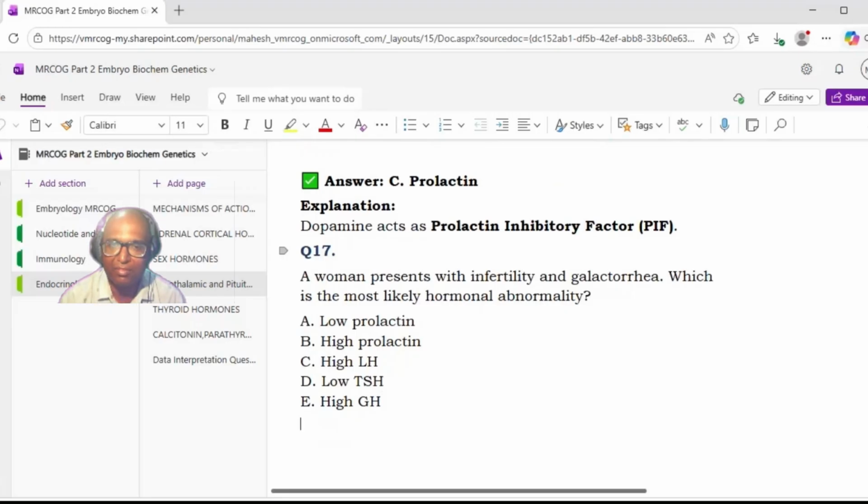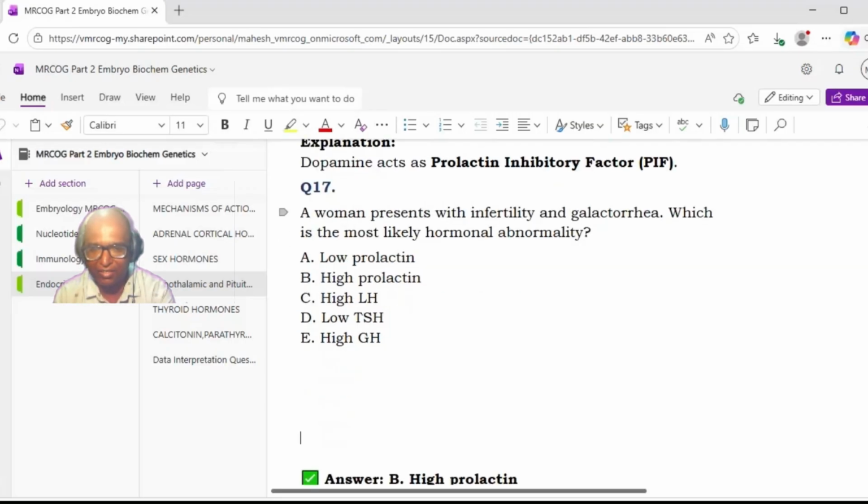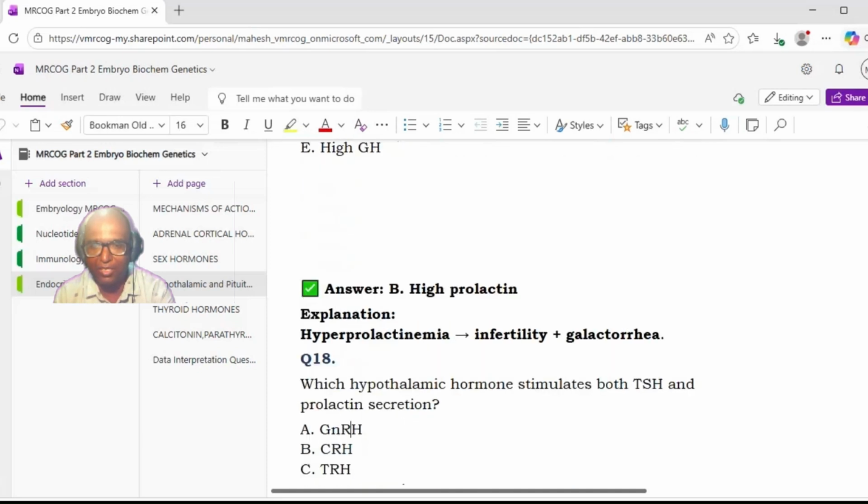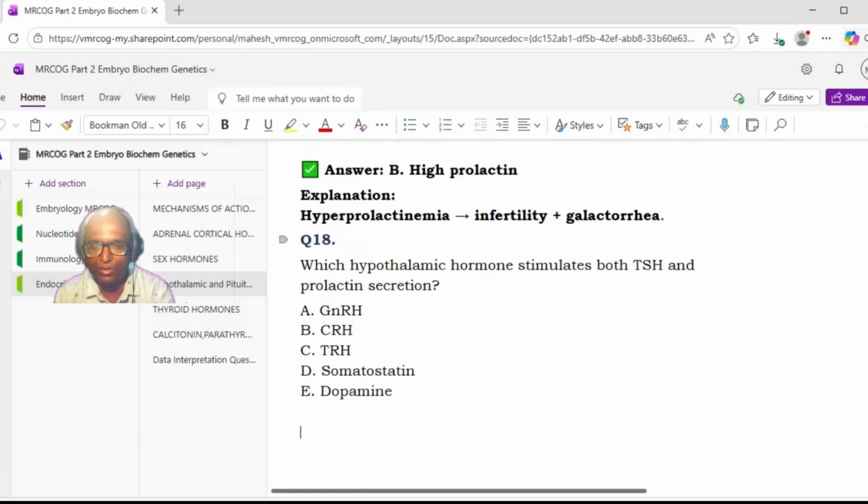Next. A woman presents with infertility and galactorrhea. Which is the most likely hormone abnormality? A, low prolactin, B, high prolactin, C, high LH, D, low TSH, E, high GH. Sir, high prolactin. Correct, option B. Hyperprolactinemia leads to infertility and galactorrhea.